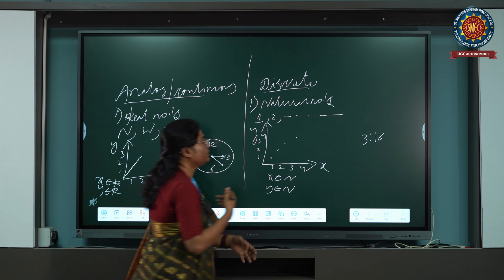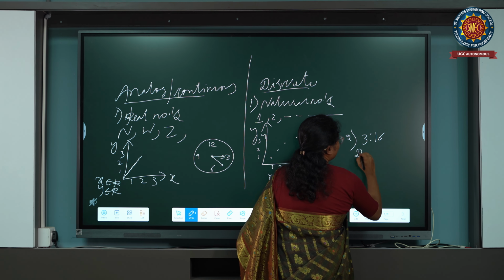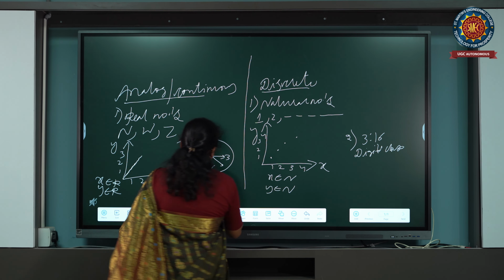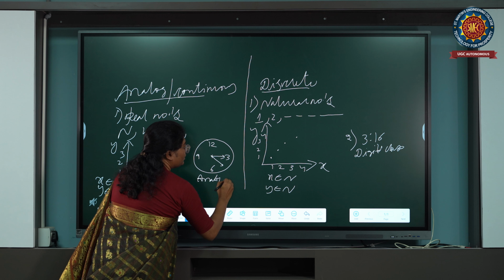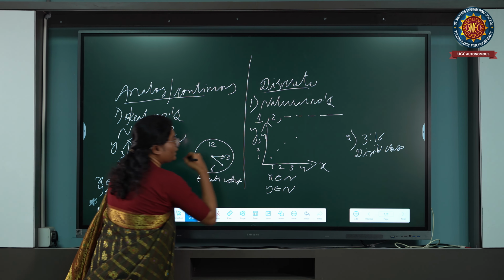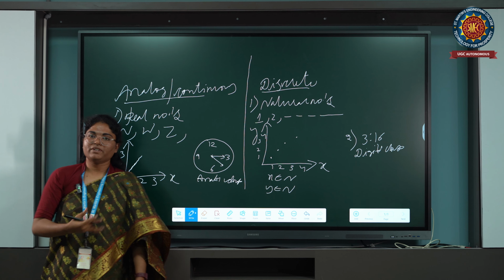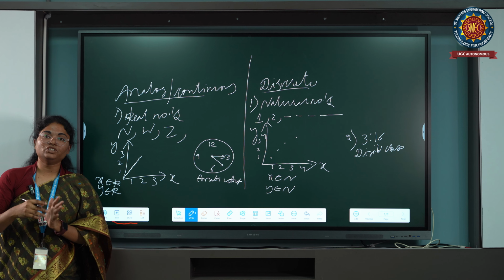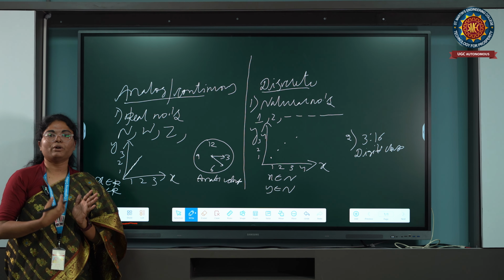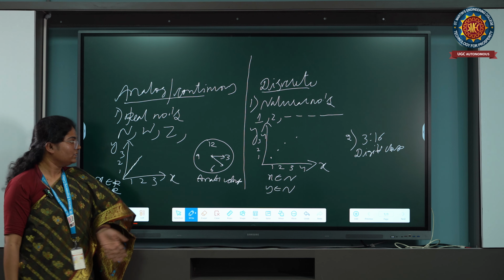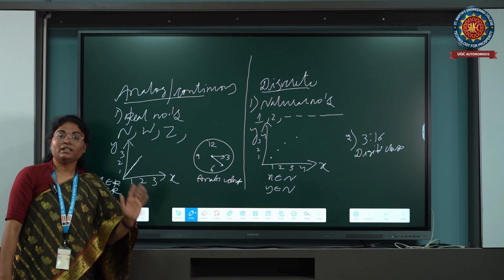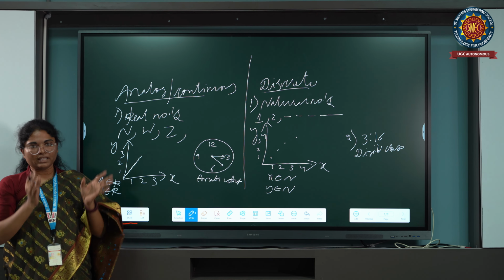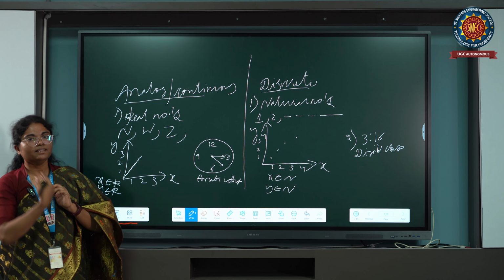So, the second example is the digital clock, and here it is the analog clock. Apart from the digital clock and analog clock, we are very aware of labs such as a digital voltmeter. In electronics, we are aware of the digital voltmeter, and in analog, we are aware of the analog voltmeter. Similarly digital ammeter, analog ammeter. So these are the examples. In order to make things clear, I have taken these examples.